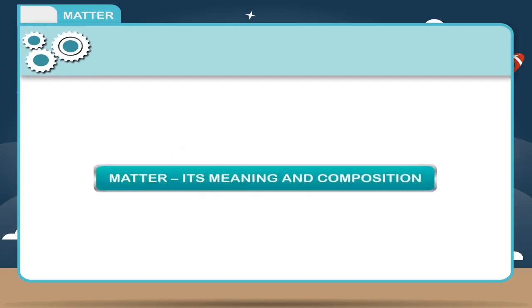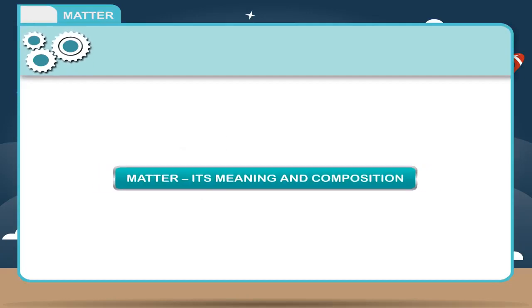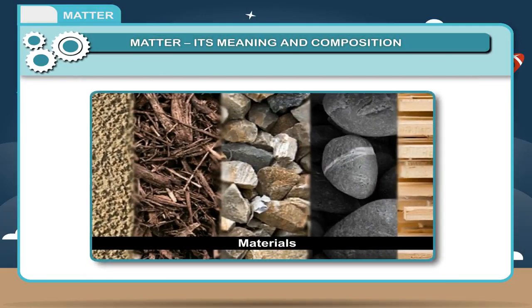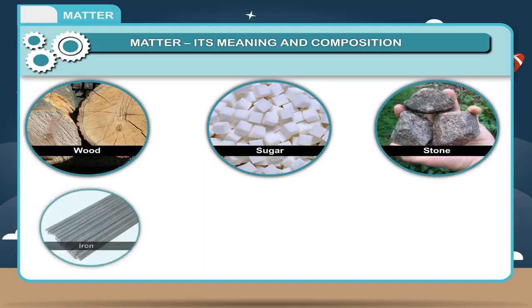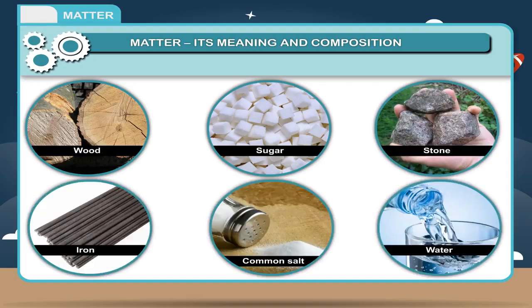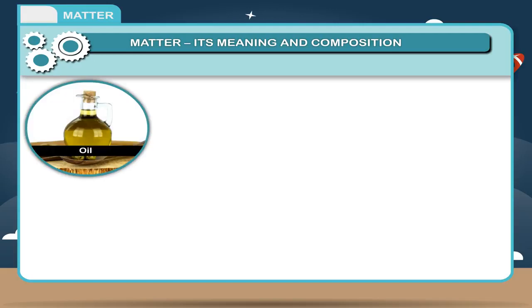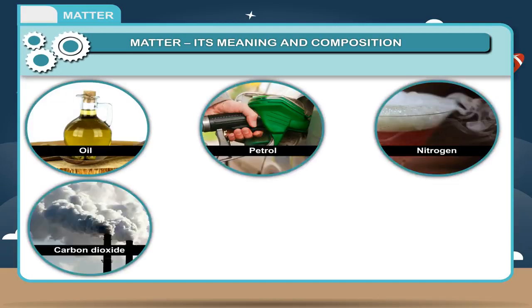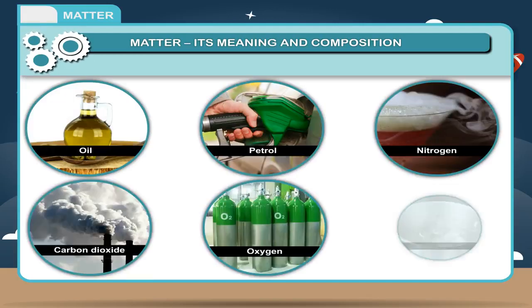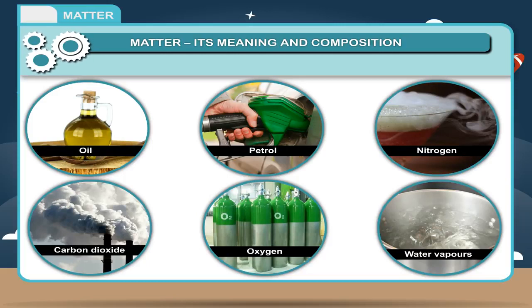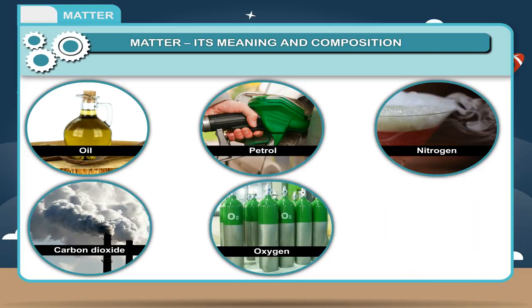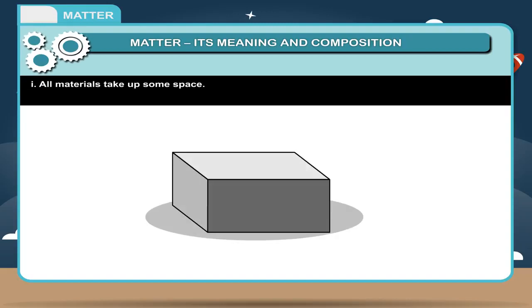Matter, its meaning and composition. There are various materials around us such as wood, sugar, stone, iron, common salt, water, oil, petrol, nitrogen, carbon dioxide, oxygen, and water vapors. The following two properties are common to all the materials irrespective of these being visible or not. 1. All materials take up some space.